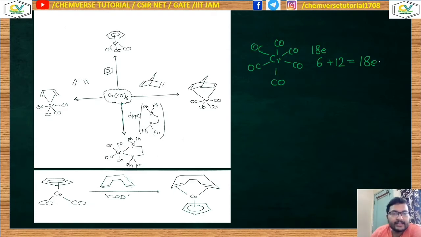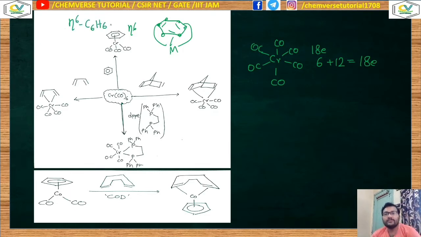Now over here, benzene is a hapto-6 mode of binding, because you can think that there are 6 pi bonds and they are donating electron density simultaneously. So 6 centers are involved in the bond formation with the metal. So it's a hapto-6 one. Hapto-6 is nothing but your benzene ligand. So you can say that it's a hapto-6 C6H6 ligand. It's a 6 electron contributor.